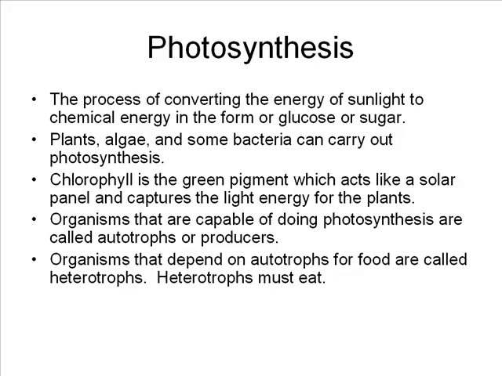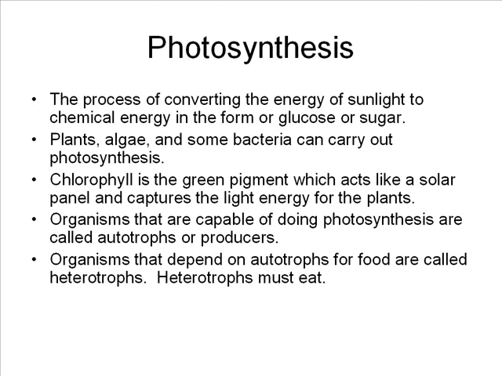Photosynthesis is the process of converting the energy of sunlight to chemical energy in the form of either sugar or glucose. Plants, algae, and some bacteria can carry out the process of photosynthesis. Chlorophyll is the green pigment which acts like a solar panel and captures the light energy for the plants. In eukaryotic plants, photosynthesis happens in the organelle known as the chloroplast.